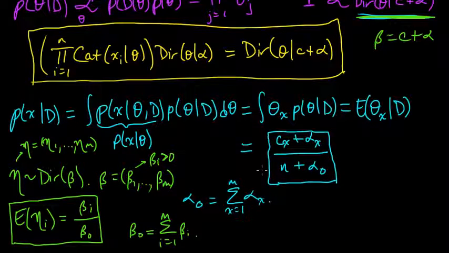Alright, so I just wanted to explain a little bit more how this last step came about. Oh, and one other thing I wanted to mention is a way to remember this formula, besides the fact that it's the mean of that coordinate of the posterior of the Dirichlet.